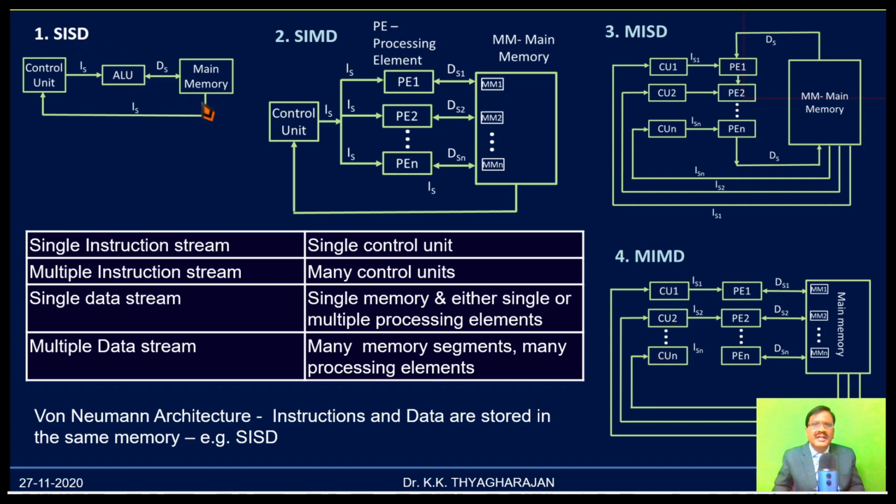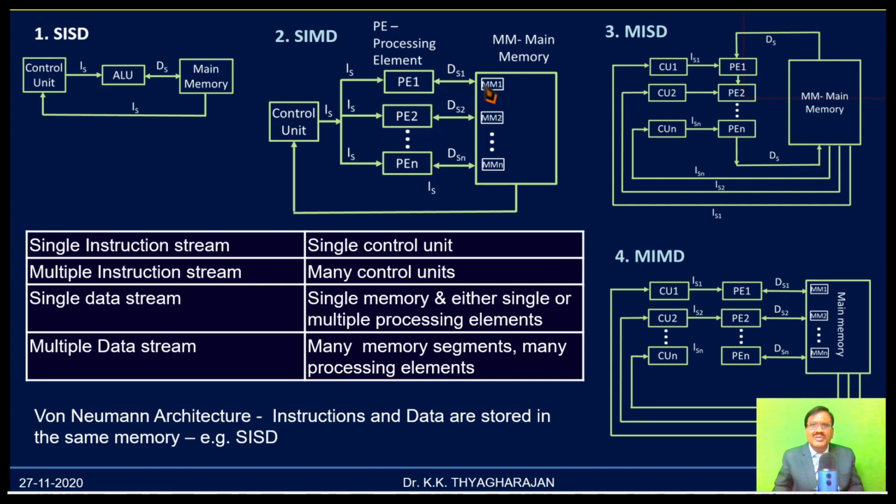In the case of single data, you will have only one memory, but you may have one processing unit or multiple processing units. Even if you have multiple processing units, the memory is only one and the same data will be flowing through all the processing units. In the case of multiple data, the memory will be divided into many segments and you will have many processing units.